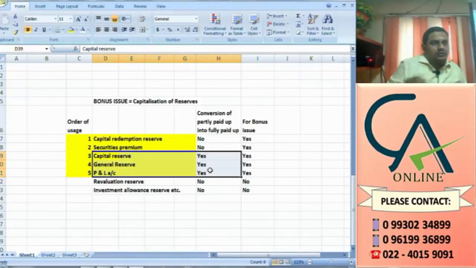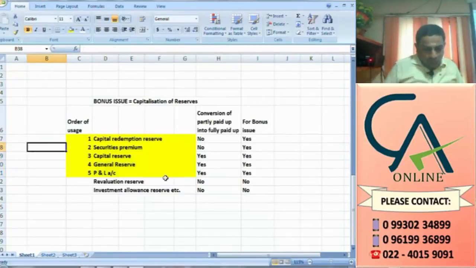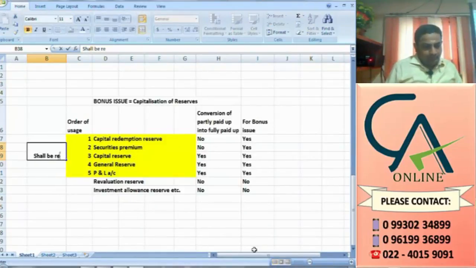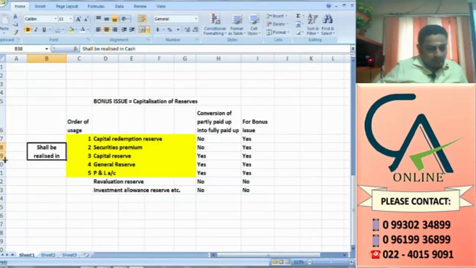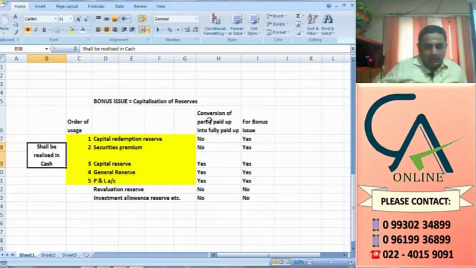So securities premium realized in cash only can be used for bonus issue. Not only securities premium, even capital reserve should be realized in cash. Both of these should be realized in cash. Then only can we use it for converting or even for bonus issue.